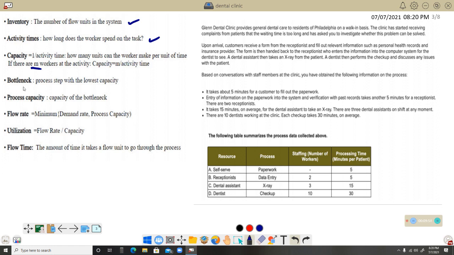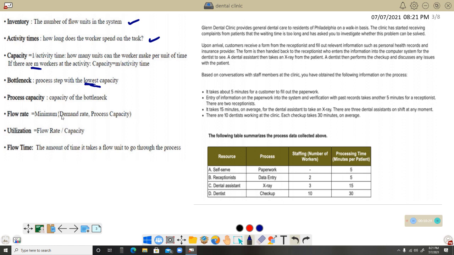As far as the bottleneck, this is the other terminology, it is the process step with the lowest capacity, or the minimum capacity. We will identify which capacity has the lowest value, and that is the bottleneck. Process capacity is the capacity of the bottleneck. The numerical value that we get for the bottleneck will be the process capacity. Flow rate is the minimum of demand rate and process capacity.